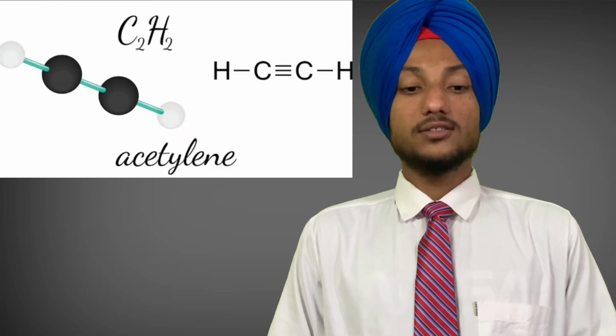The unsaturated hydrocarbons are more reactive than the saturated hydrocarbons. In other words, alkenes and alkynes are chemically more reactive than alkanes. Another point to remember is that the valency of each carbon atom in alkanes, alkenes, and alkynes is just the same, which is 4. So that's the idea about today's lecture.